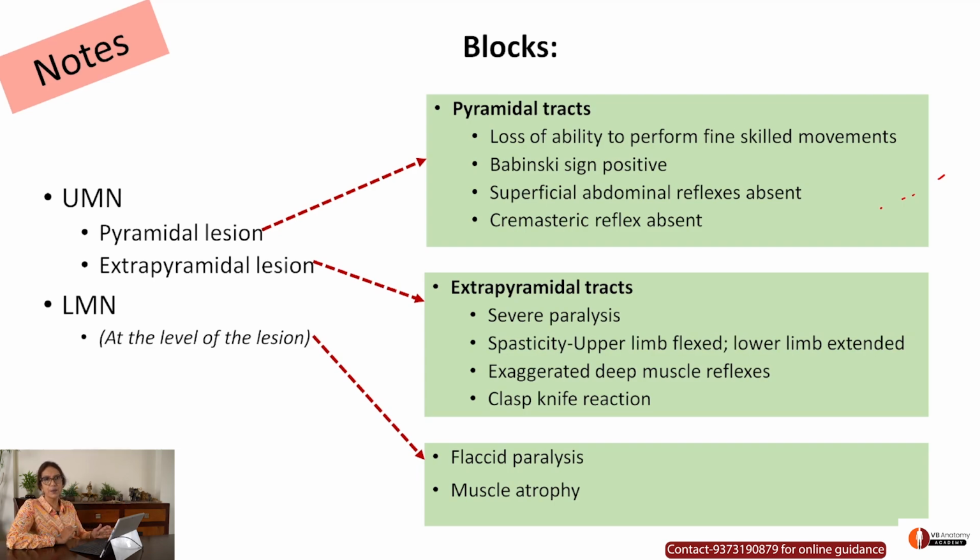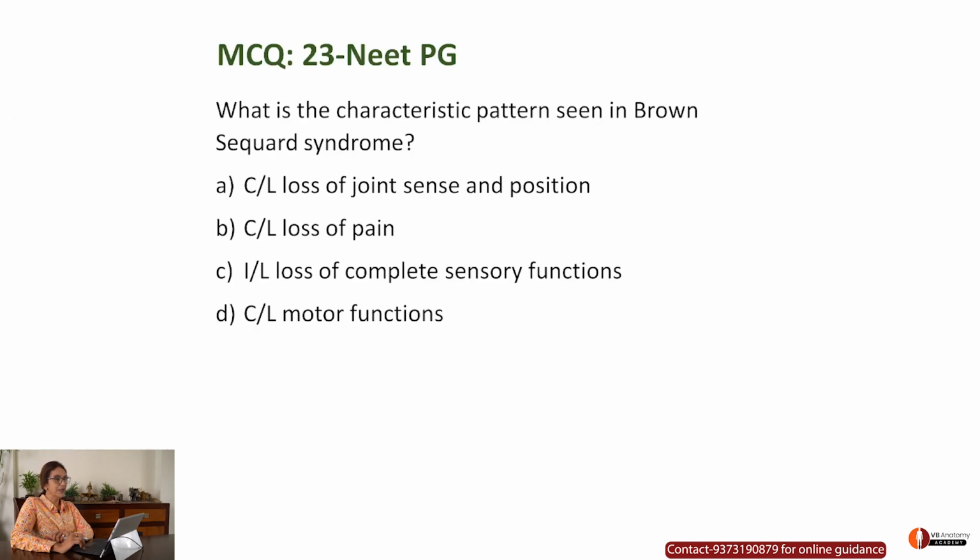Now, in your books, there'll be a lot more given on each of these. Sometimes these are all mixed up. So, put this block in your brain. Pyramidal tract lesion block. Extrapyramidal tract lesion block. Just 4 points you have to put. Don't mix up all of them. Don't put too many. Initially, build on just four symptoms. And you'll be surprised at how well you perform. So, this is the block concept.